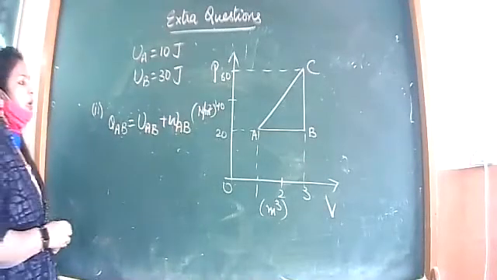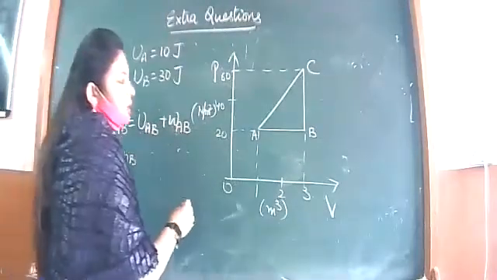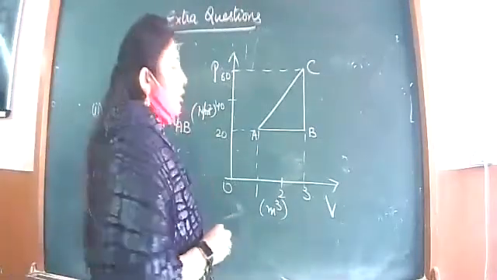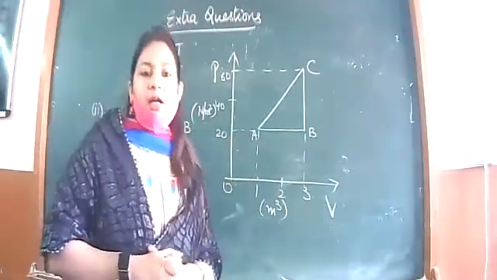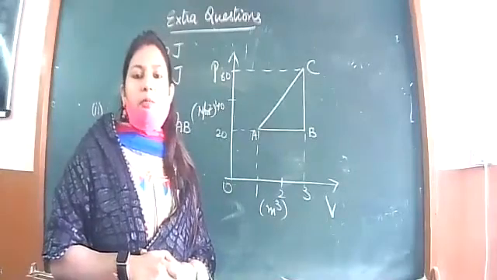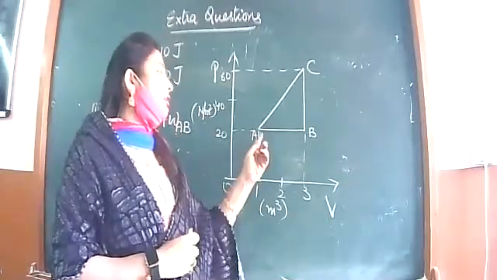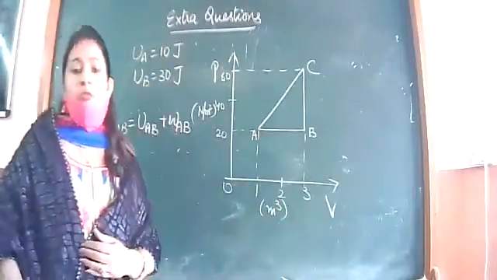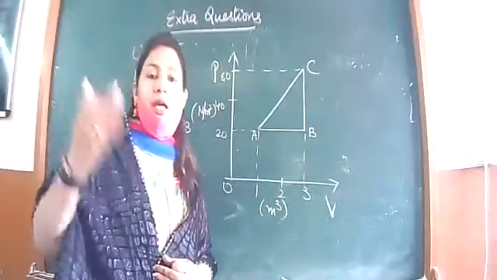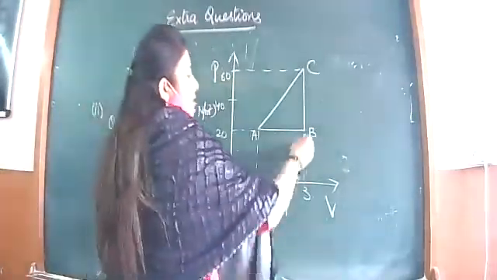Okay. Now let us first of all find the work done in going from A to B. You should note down how we can calculate work from an indicator diagram. That's why I'm discussing this numerical problem before we do the exercise. Because whenever we have any PV diagram, work done will be given by the area under the graph.